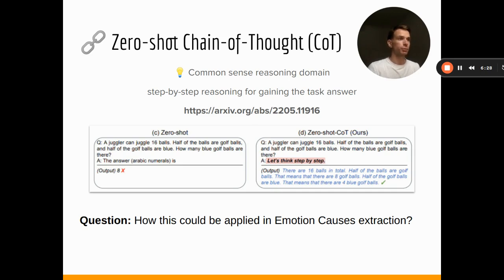Reasoning actually represents a part of so-called common sense tasks. These are problems that should be solved by people and usually force us to think in a series of related steps. So it's better to go with a particular example, as illustrated on the slide. A juggler can juggle 16 balls, half of the balls are golf balls and half of the golf balls are blue. The question is, how many blue golf balls are there? When we think about this task, we may treat it as a series of intermediate steps, where one step is separating the balls, and the second is separating them again by color.